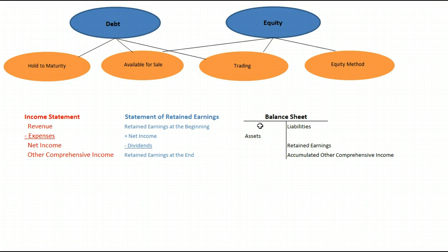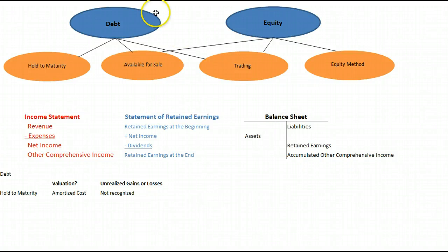And on the right-hand side, there's two subcategories to our stockholders' equity section. There's the retained earnings, and there's the accumulated other comprehensive income. So net income is going to close out to retained earnings, and other comprehensive income is going to close out to this accumulated other comprehensive income.